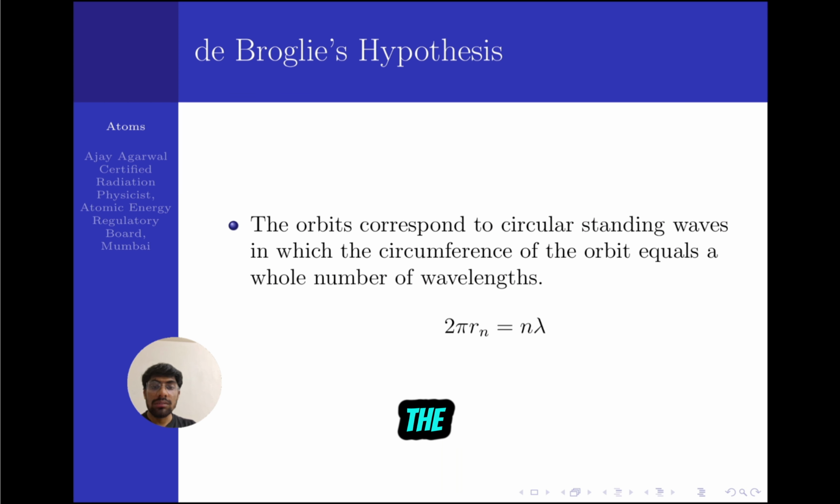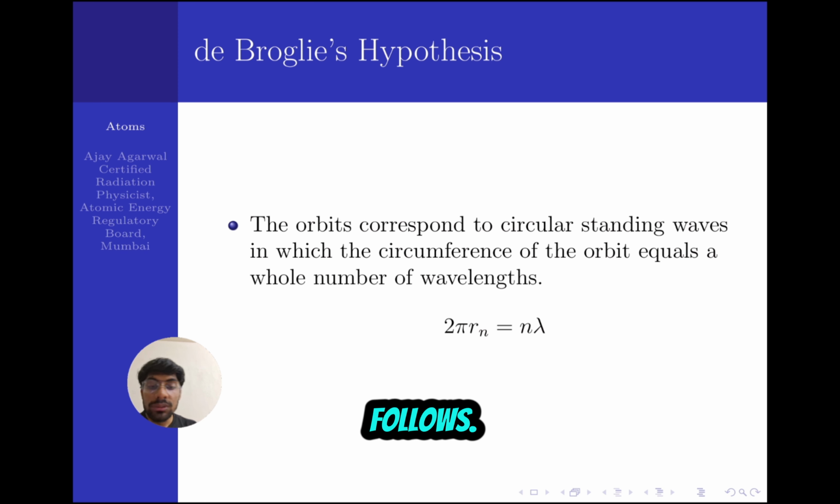We can understand Bohr's quantization rule as follows. Only those orbits exist for which the length of the circumference is an integral multiple of the electron's particle wavelength. So 2 pi r, where r is the radius of the nth orbit, must be equal to n times the wavelength of the electron, where n is the principal quantum number.